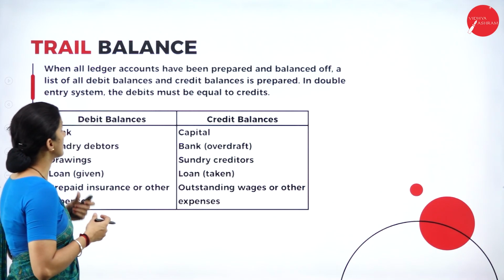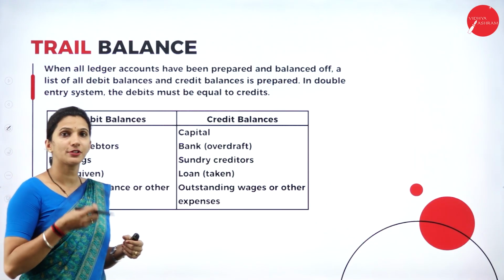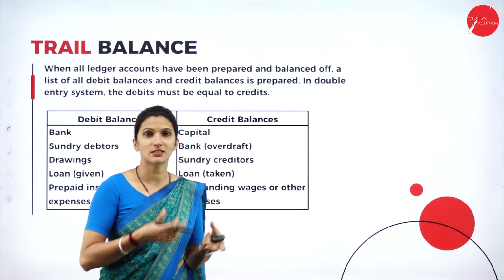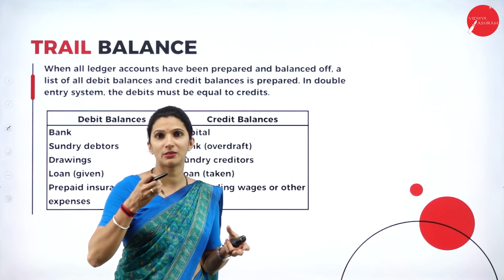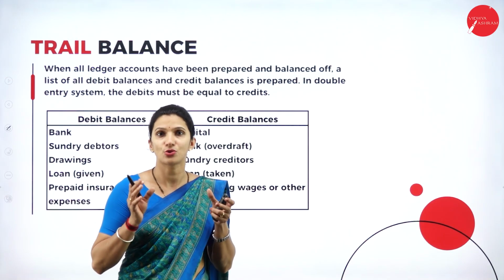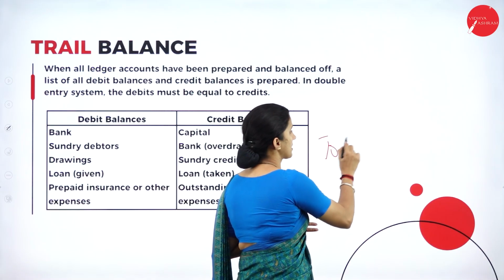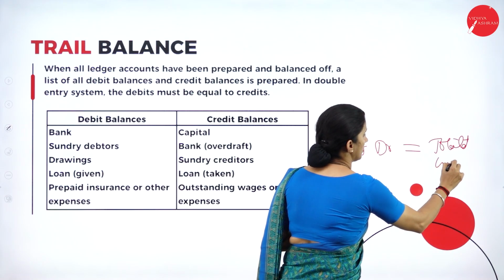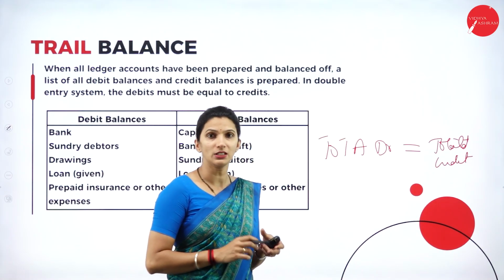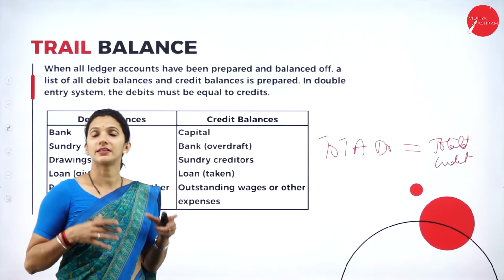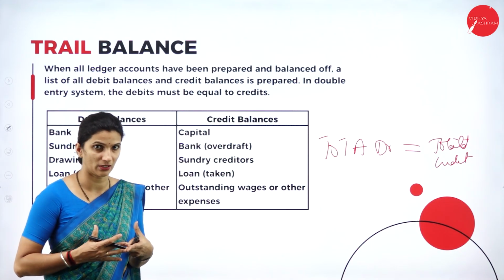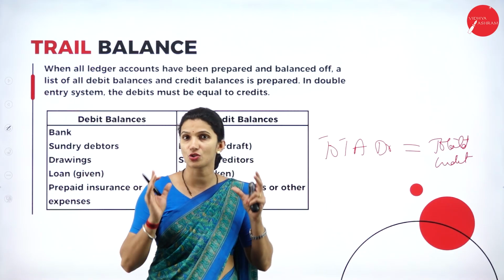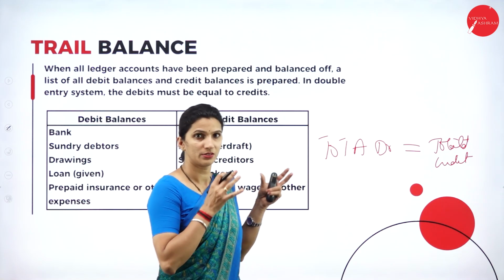So first we'll see what a trial balance is. The main thing is, after all the transactions are journalized and posted to the ledger accounts, the next thing is that all the balances from the ledger accounts will be transferred to the trial balance to check whether your total debit is equal to total credit. So a trial balance is a statement prepared at the end of the year to check whether your total debit is equal to total credit, which shows the arithmetical accuracy of your ledger accounts.